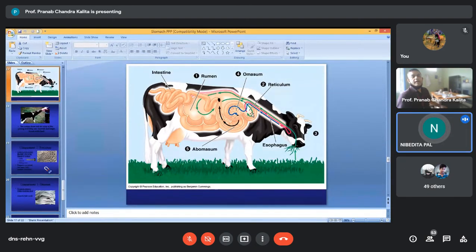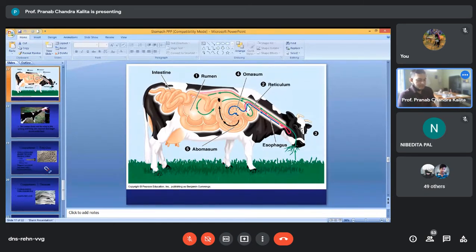Cranially, in the abdominal cavity. So what happens normally? These animals take in grasses from the grazing field. Like human beings, we cut our nails or throw some wires in fields, whether a sports field, a picnic spot, or anywhere.